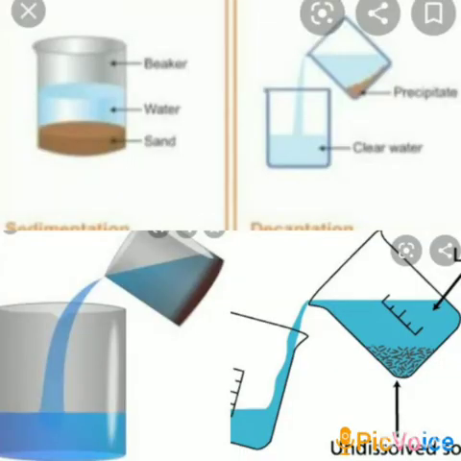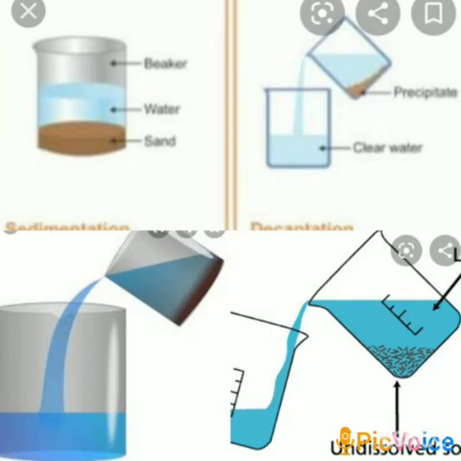Students, now we will discuss the separation of components of mixtures of solids with liquids. They are of two types. The first is solids which dissolve in liquids, and the other is solids which do not dissolve in liquids. First, we are going to discuss the separation of solids which do not dissolve in liquids. Some solids do not dissolve in a liquid. For example, tea leaves, chalk powder, sawdust, and pulses are all insoluble in water.